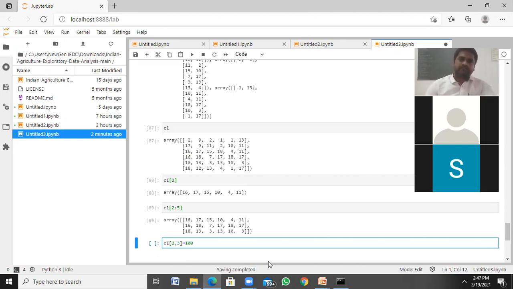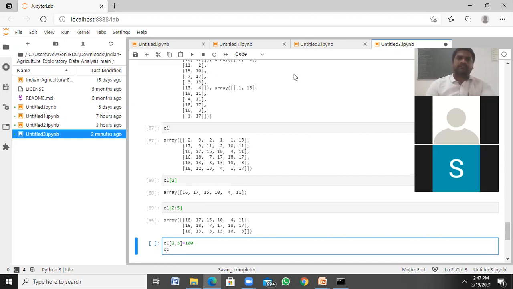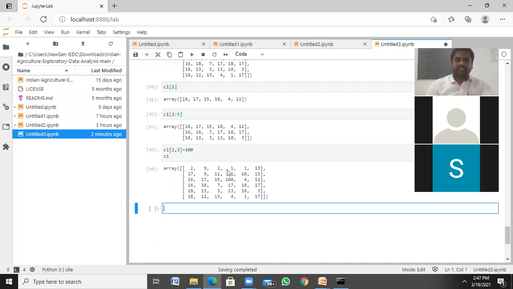See, the 100. The 10 is replaced by 100. We are changing the values.